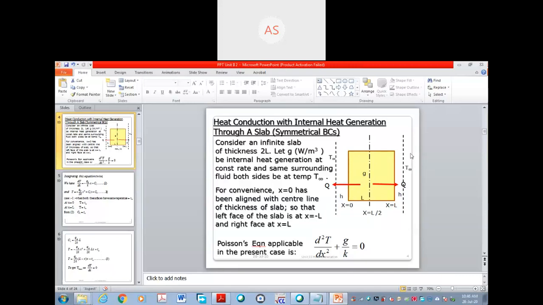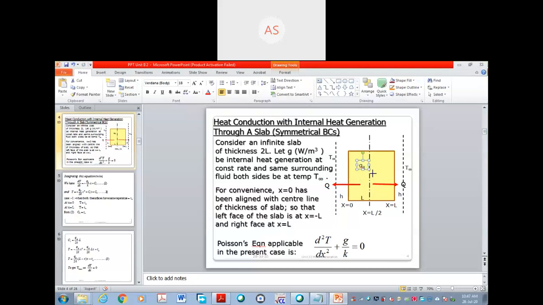Suppose here it is being generated and here the symbol small g is used. Okay, this is the symbol small g or capital Q g, or to avoid confusion I will change this to small q g. Okay, the heat is being generated at this rate.